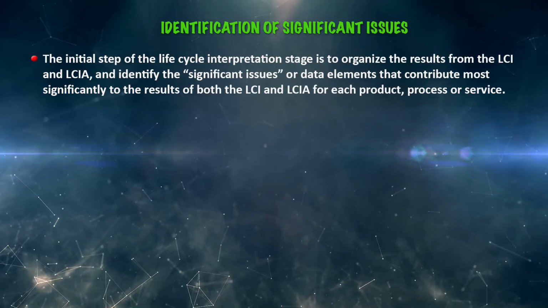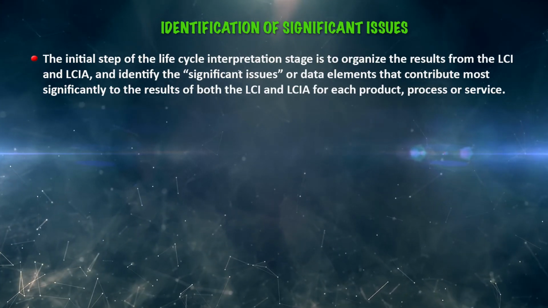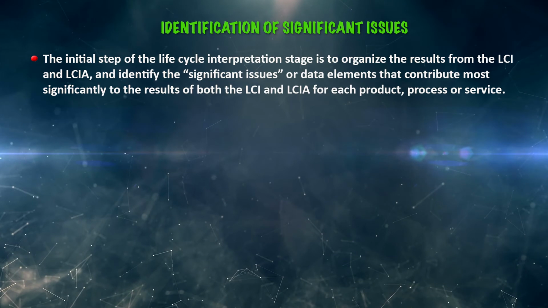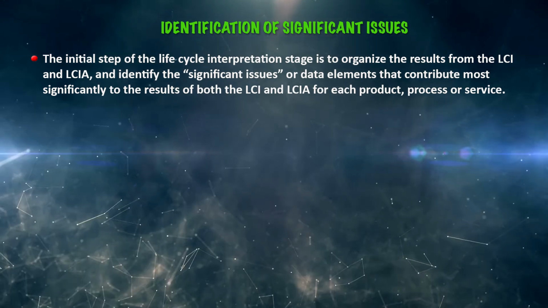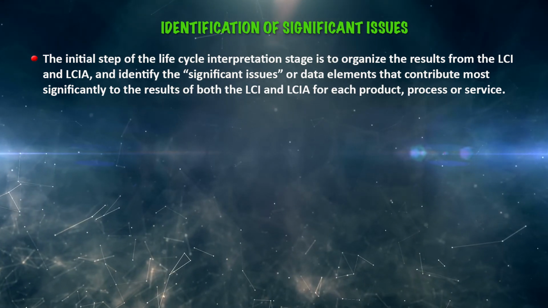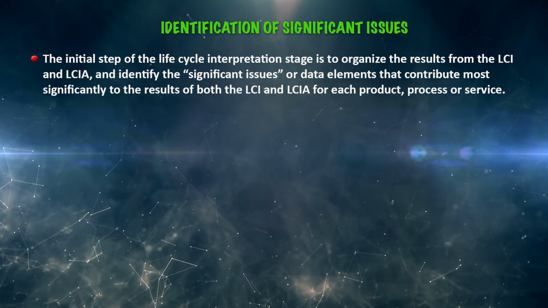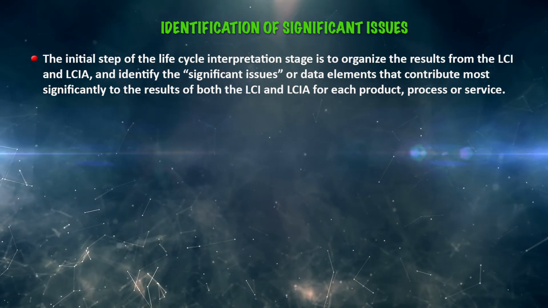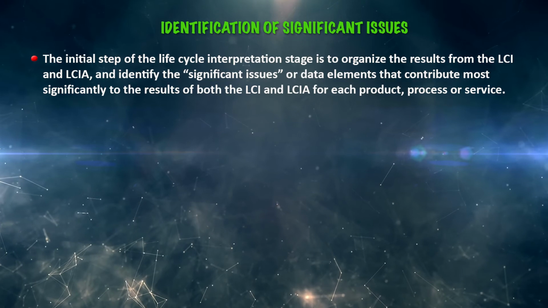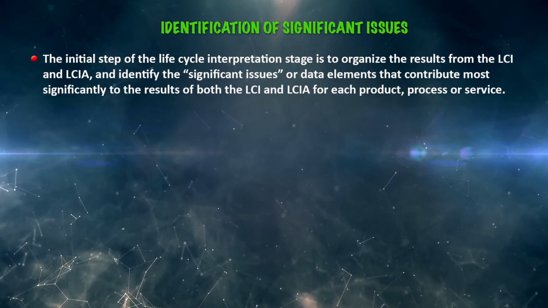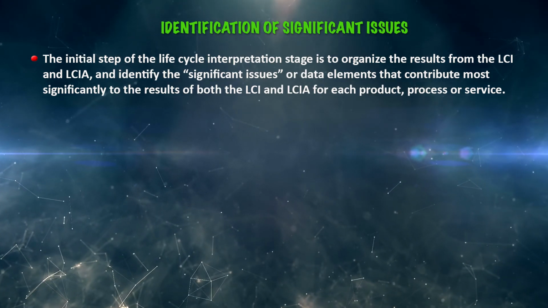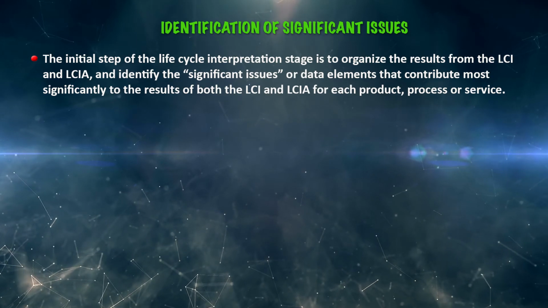So, the identification of significant issues, all these things have to be taken care of. The initial step of the life cycle interpretation stage is to organize the results from the LCI and LCIA and identify the significant issues or data elements that contribute most significantly to the results of both life cycle inventory and life cycle impact assessment of each product, process or service.